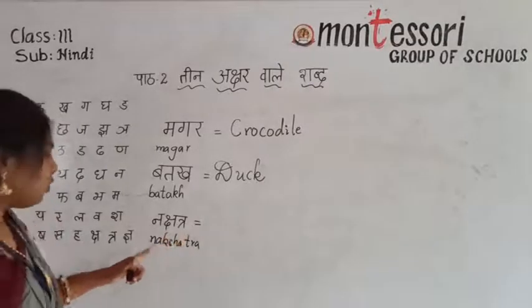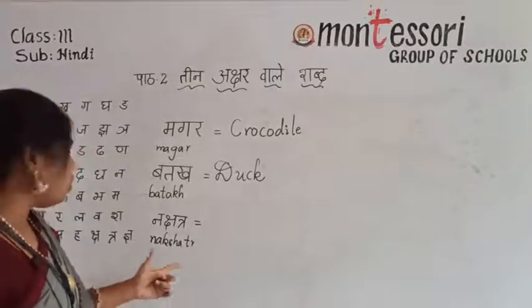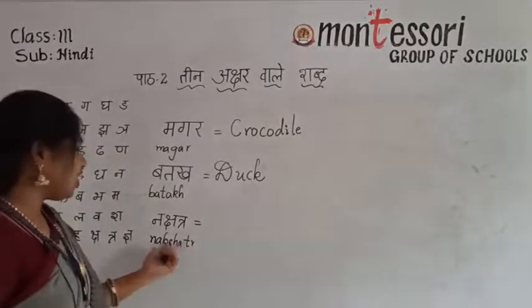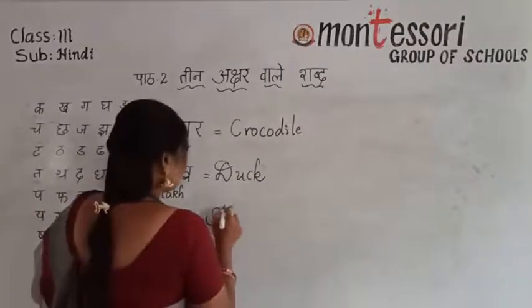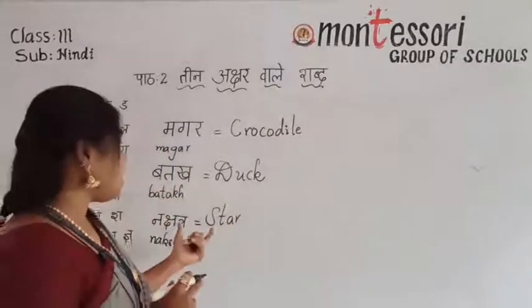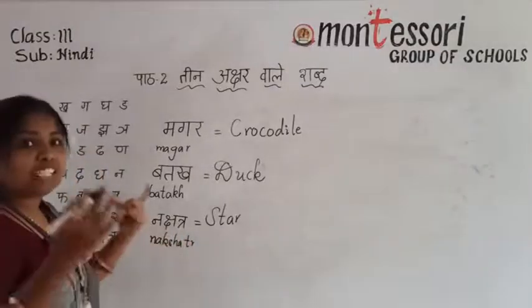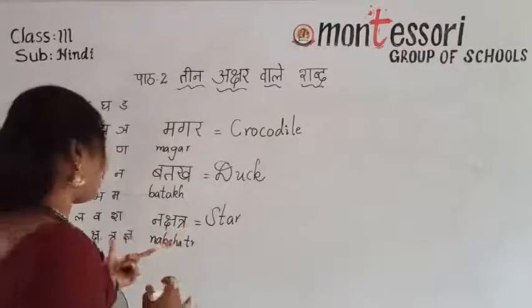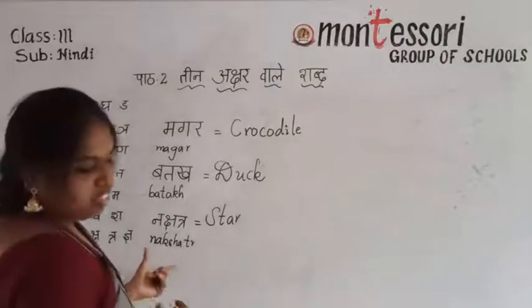What I told you, last letter with halant means the a sound will go there. Now, nakshatra. Nakshatra means star. At night time in the sky we can see dazzling stars. Countless stars we can see in the sky, and colored stars also we can see in the sky. Okay. Then next.